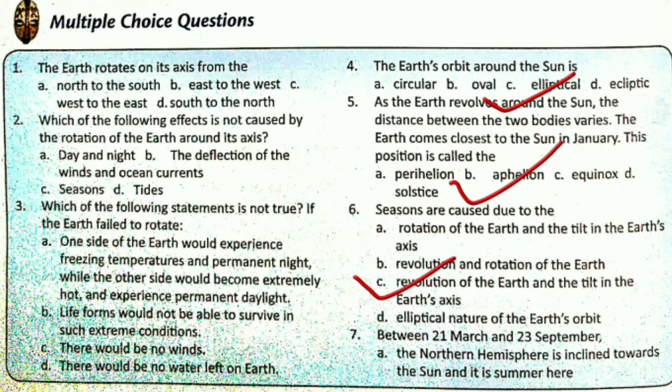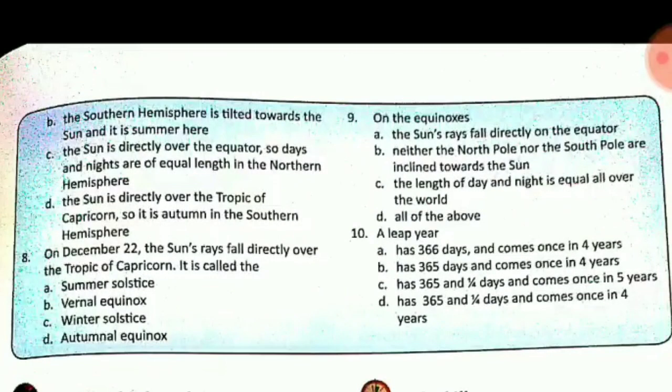Seventh, between 21st March and 23rd September, A, the northern hemisphere is inclined towards the sun and it is summer there. Or the B option says the southern hemisphere is tilted towards the sun and it is summer there. Or C, the sun is directly over the equator, so days and nights are of equal length in the northern hemisphere. And D option says the sun is directly over the Tropic of Capricorn, so it is autumn in the southern hemisphere. So here the correct option is C. The sun is directly over the equator, so days and nights are of equal length in the northern hemisphere.